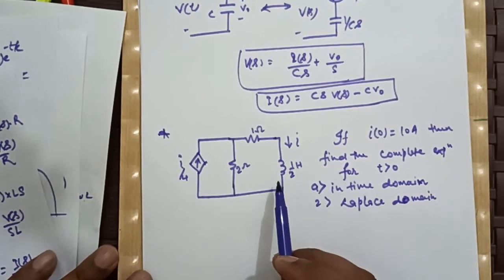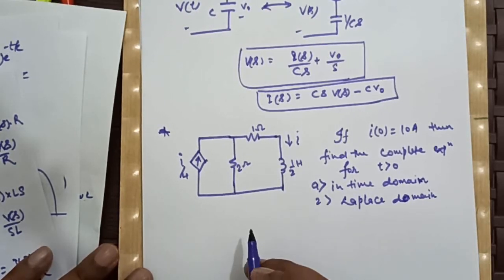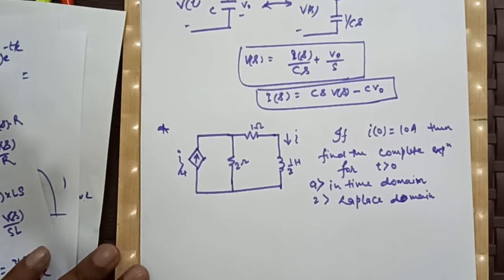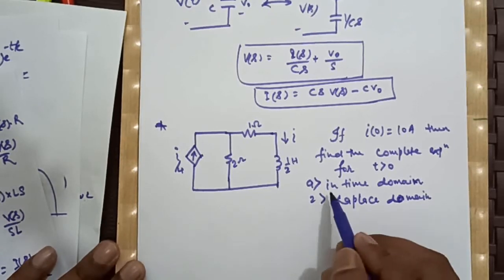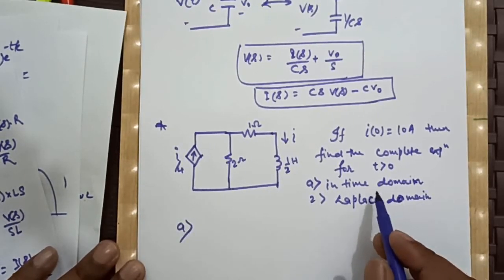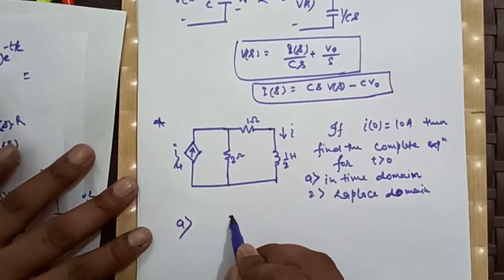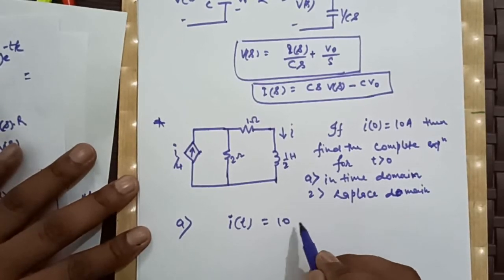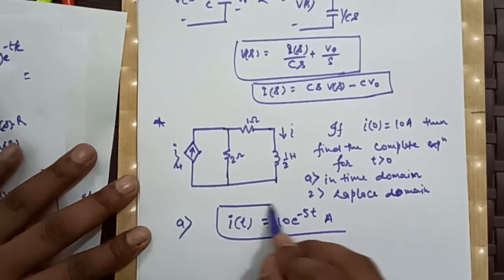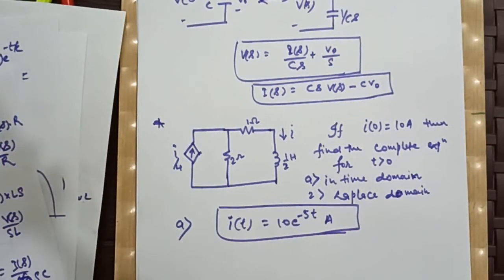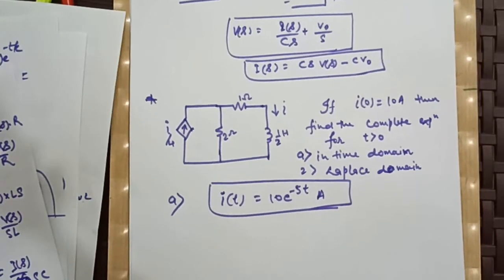Now this is basically nothing but a source free first order RL circuit, which we have discussed earlier, and we even solved many problems on that. So for the first case, which is the analysis in time domain, I'm not going to solve it. I'm just giving the solution. You just solve it on your own, and this will be the solution. I am interested in solving this by using the Laplace transform, just to demonstrate how we will use the Laplace transform to solve our problems.